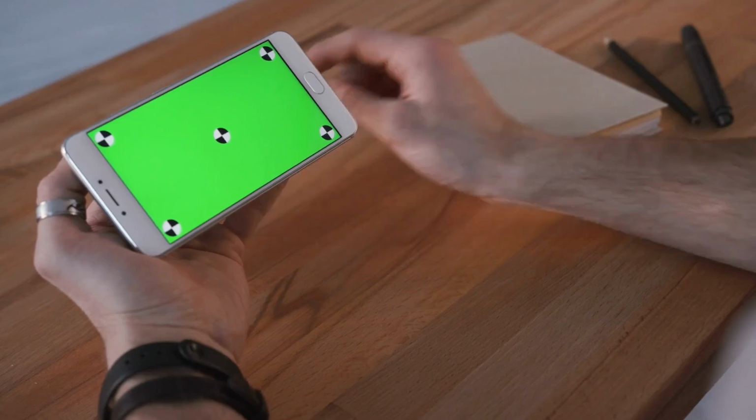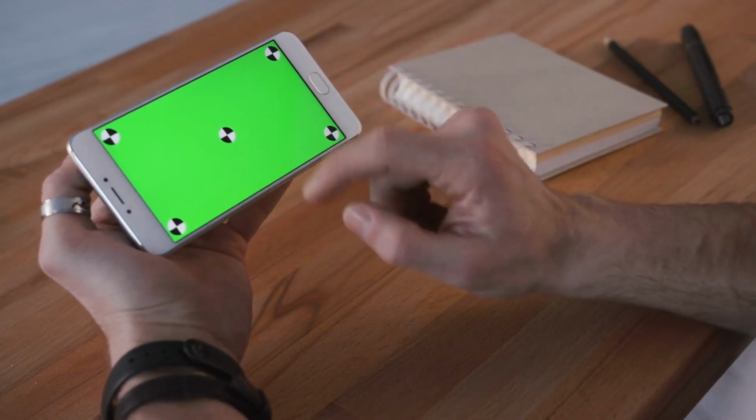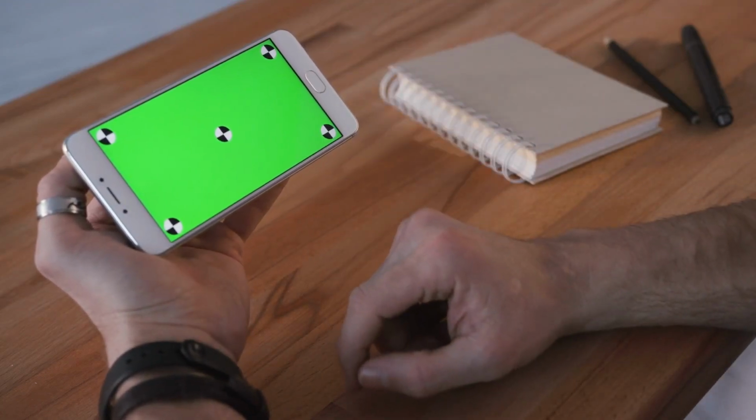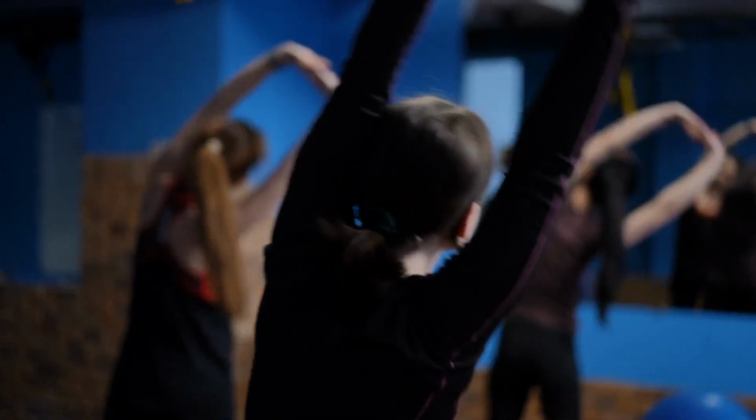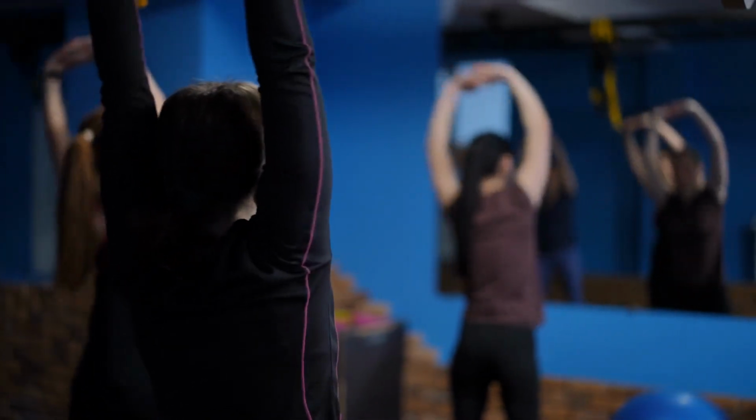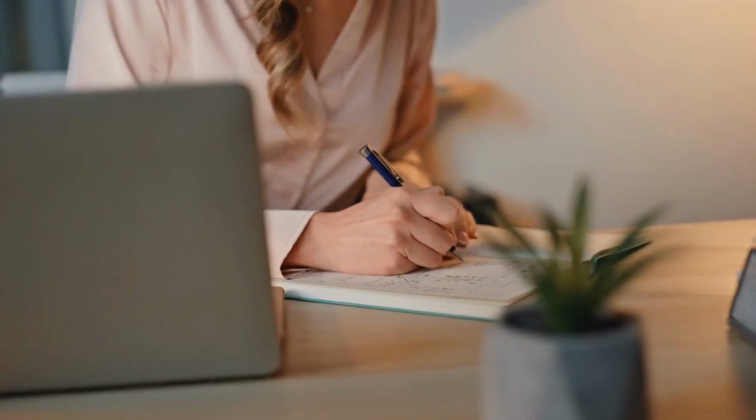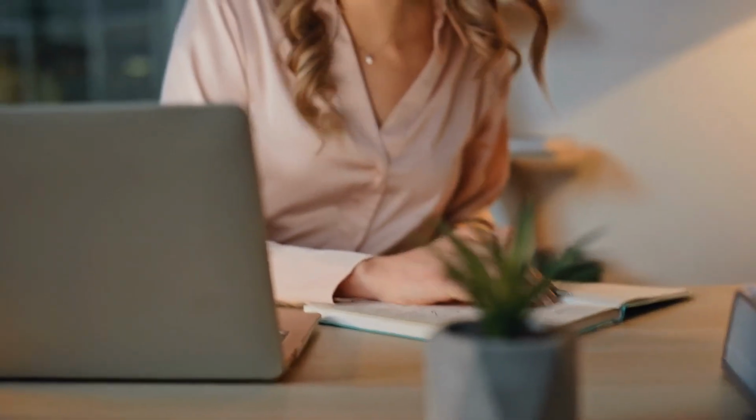Look, there are other players out there that do some pieces of this well, but they often lack the full suite of features a creator needs. Some have great auto editing, but no scheduler, while others offer scheduling, but expect you to do all the heavy lifting manually. Then you have the enterprise platforms that are powerful, but let's be real, they are total overkill if you are a solo creator. Vizard hits that perfect sweet spot because it is designed for creators who want consistency without getting bogged down in subscription bloat.